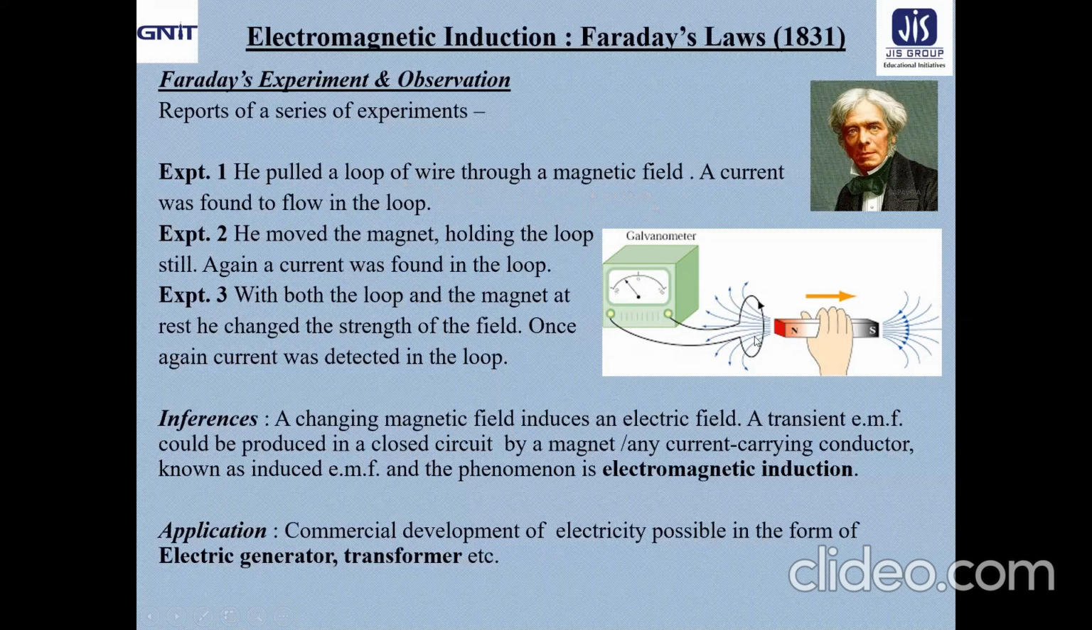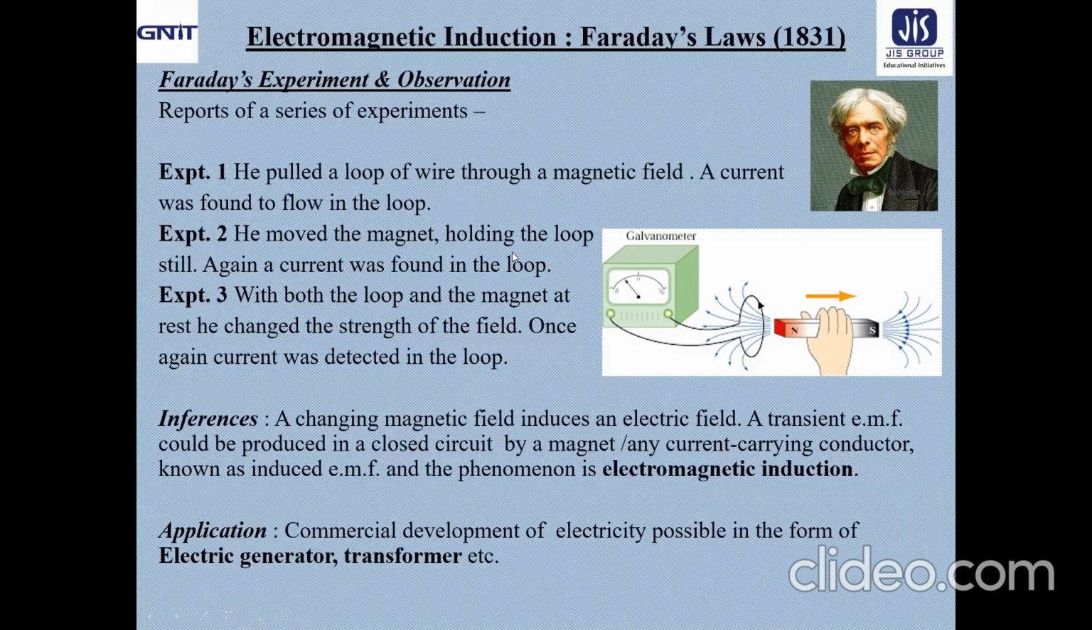Actually, you can pull the loop towards the magnet. You will get the deflection on one side. If you pull the loop a little bit away from the magnet, you will find what Faraday actually got, and you will also find that the deflection will be in the opposite direction.